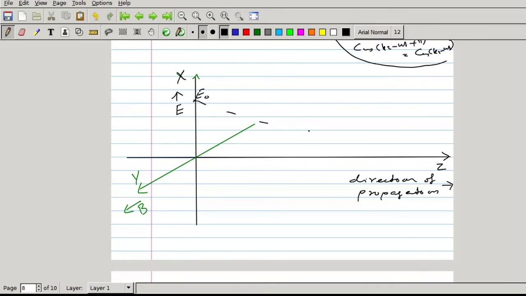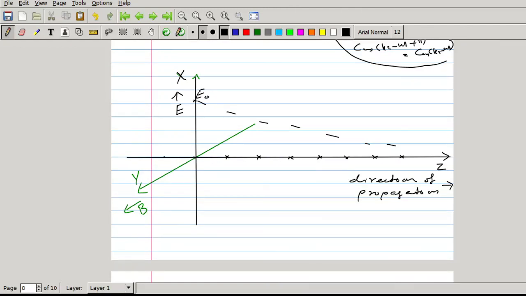So let the electric field decrease like this. I am marking these points at equal intervals for drawing the graph.